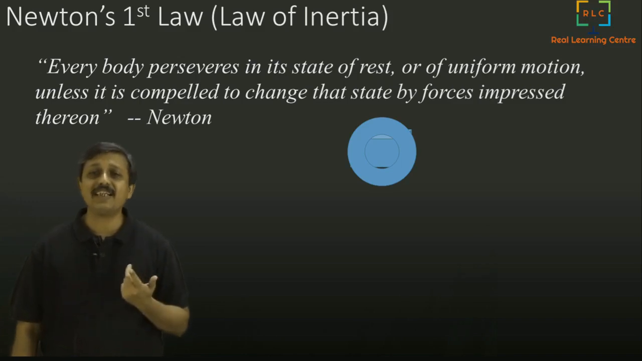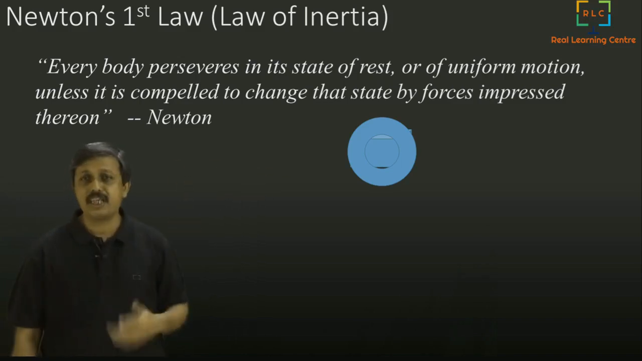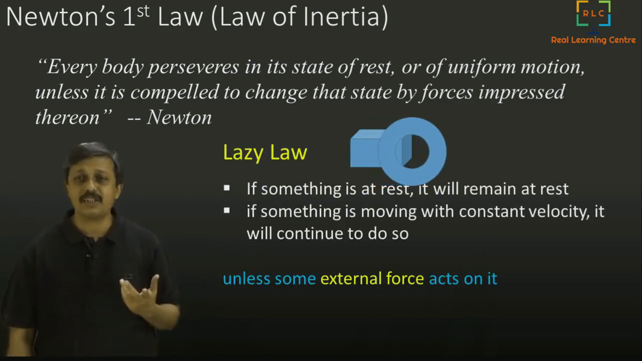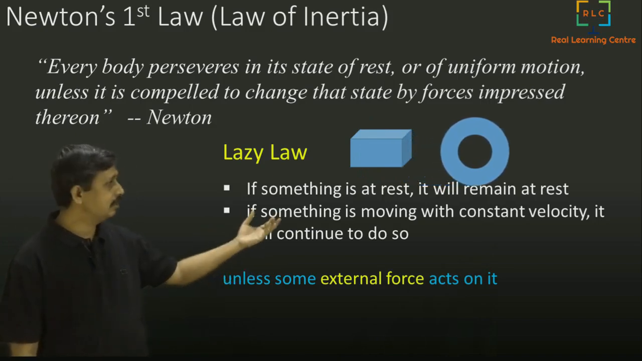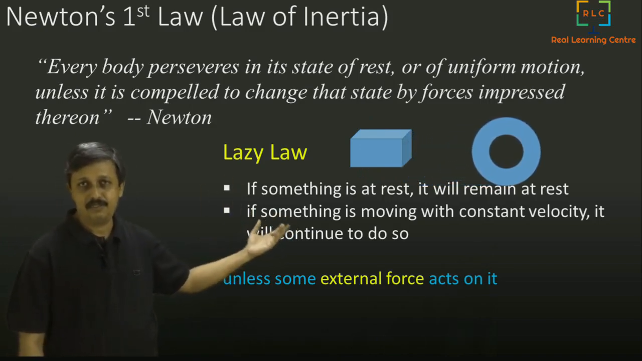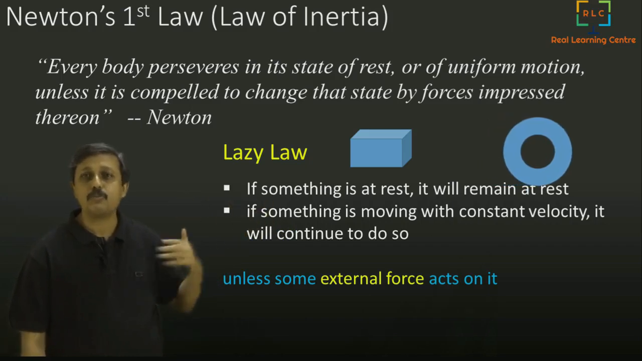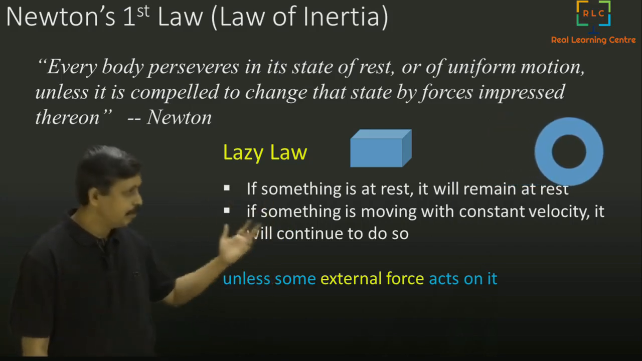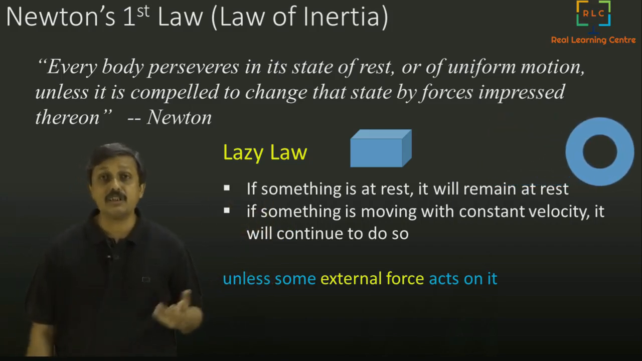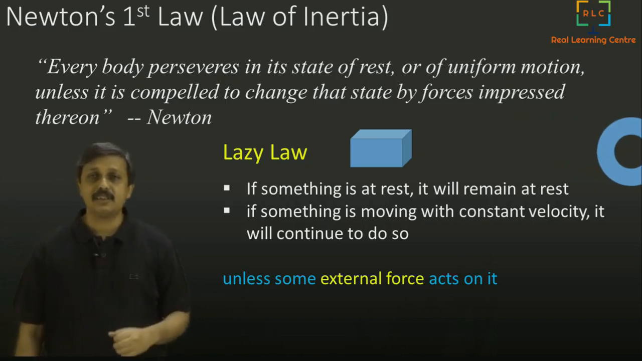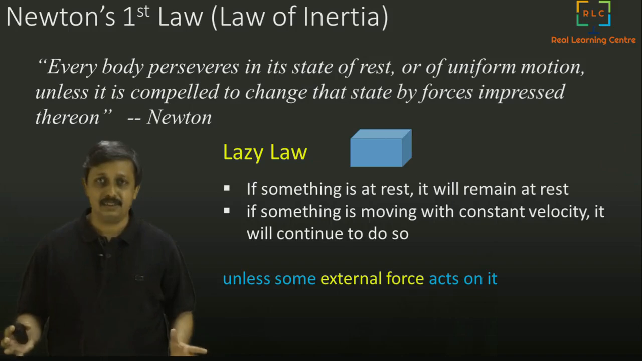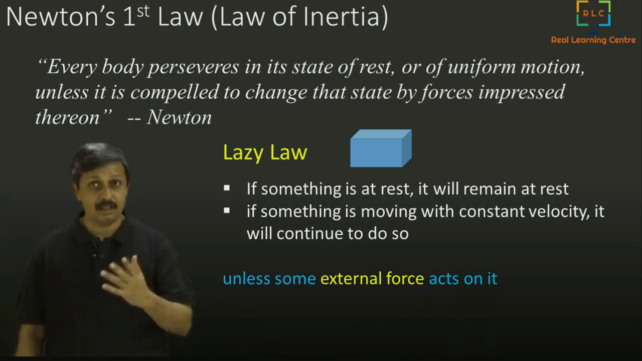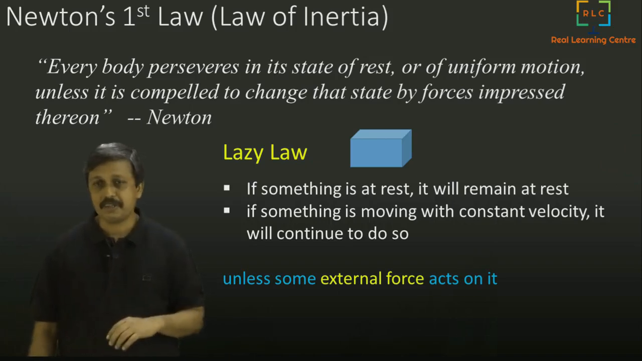So this is Newton's statement, and our simple way of talking about that is a lazy law. Okay, so that means things tend to be lazy. If you don't push them, they don't move. If they are moving, if you don't stop them, they don't stop. They don't change their direction. So the universe basically has objects which are lazy. That is Newton's first law. That's a very nice insight, isn't it?